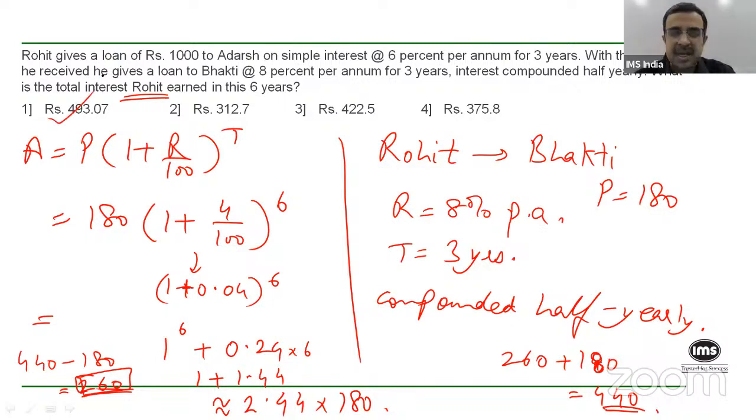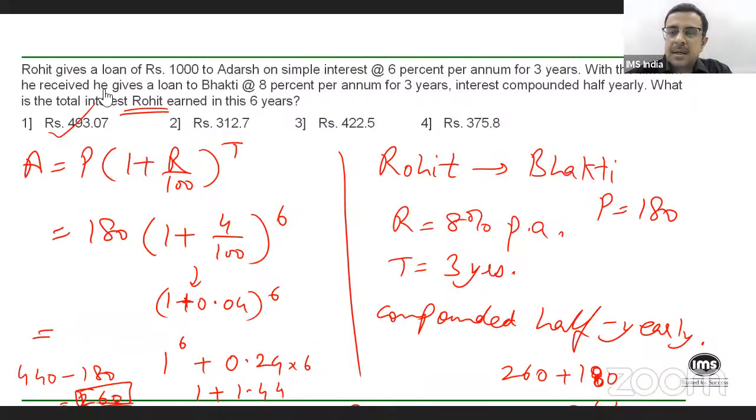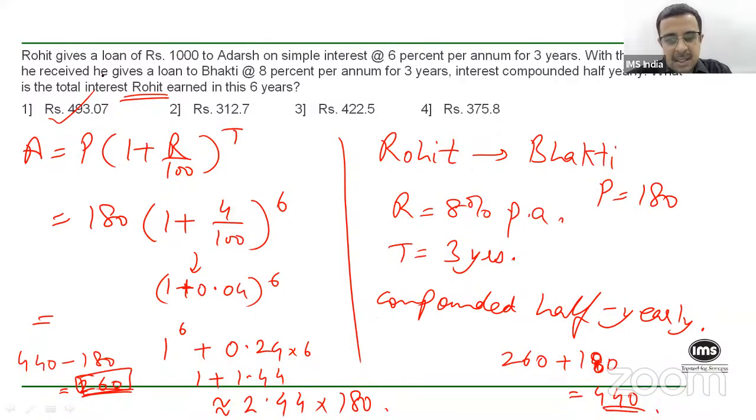So 493.07. Again, the point is, if you have to solve this question, this is the way in which you solve it. It would take you a lot of time, there's no doubt about that. But you either mark an option or you just randomly select something and move on. But if you have to mark, choose wisely.